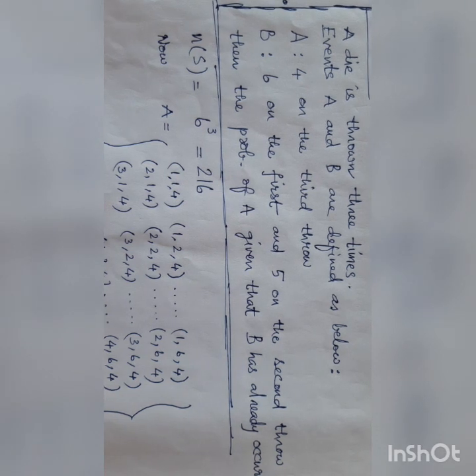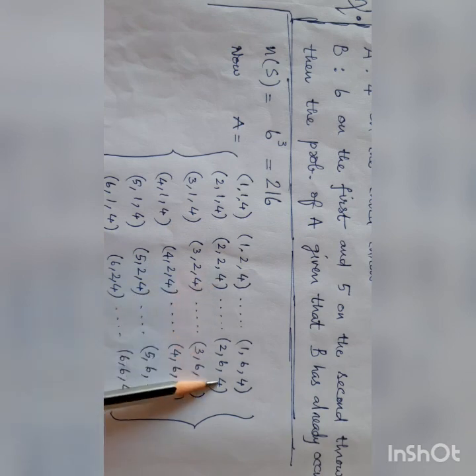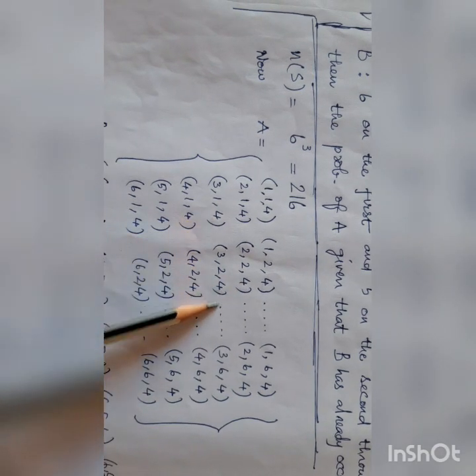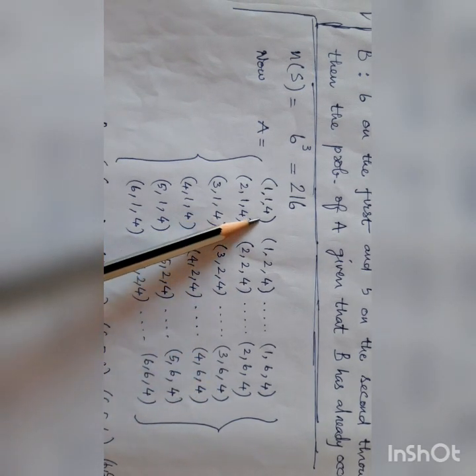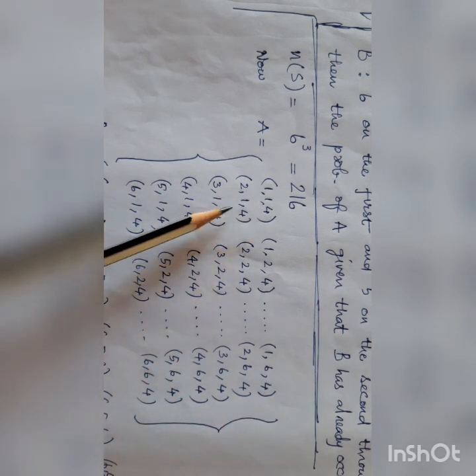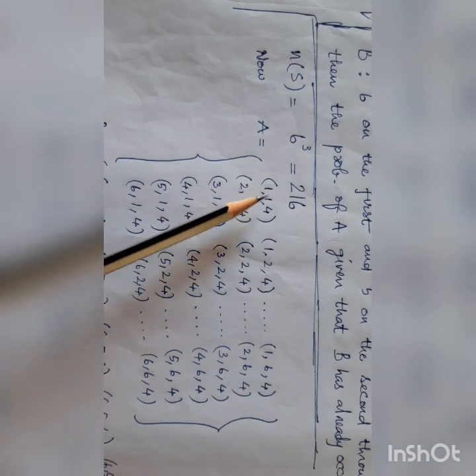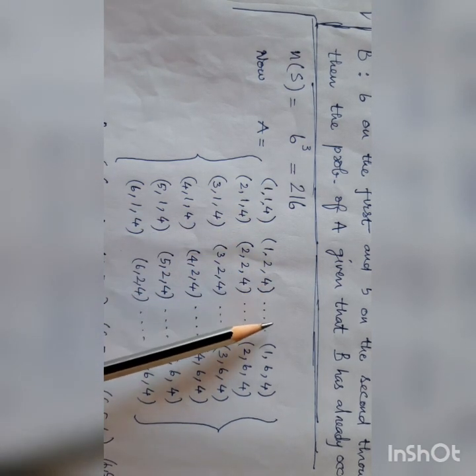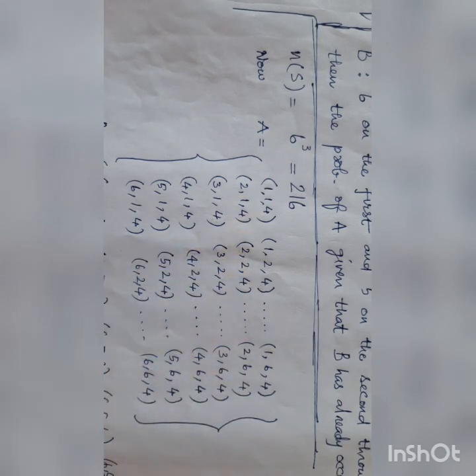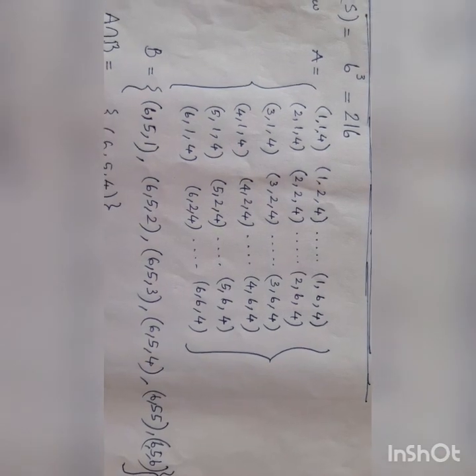A is the event 4 on the third throw, with any outcomes on the first two throws, 1, 2, 3, 4, 5, 6 like that. Total, it will be 36.